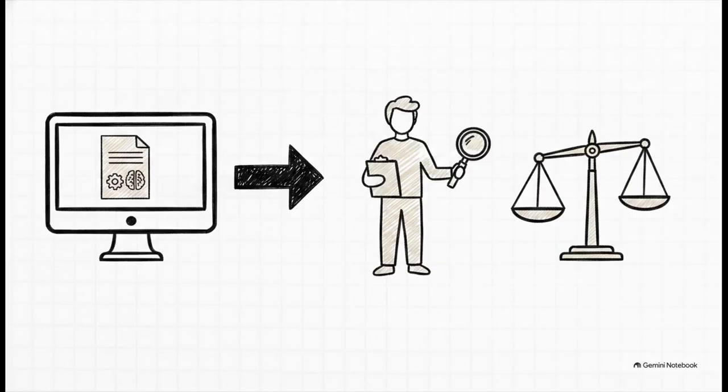Next, let's talk about what's actually supported by our evidence. It is totally supported that the AI generates a score based on data. But what if someone claims that score is flawlessly fair? No way, that goes way beyond the evidence. Nothing in our sources guarantees a perfectly fair result.